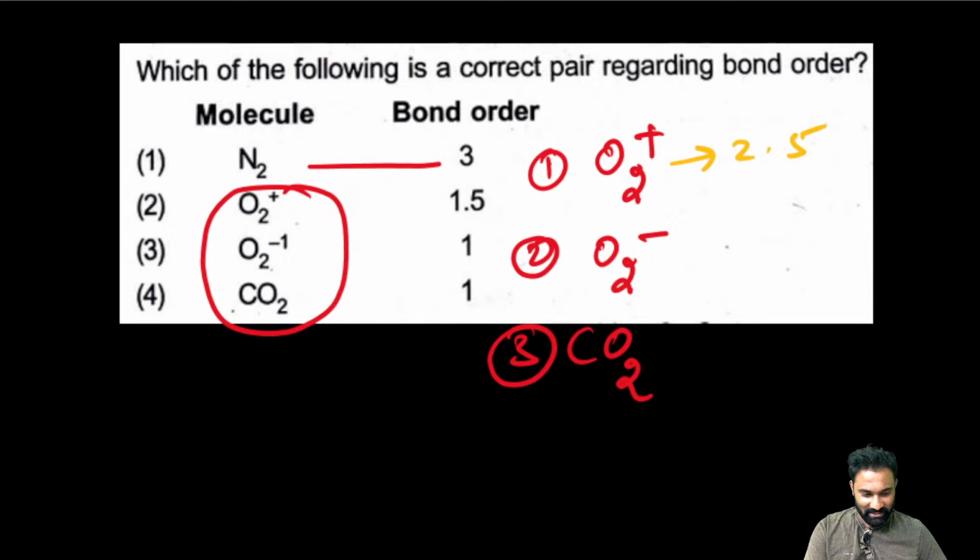Next, O2 minus. Second one, O2 minus is 1.5, my dear friend. O2 minus is 1.5.